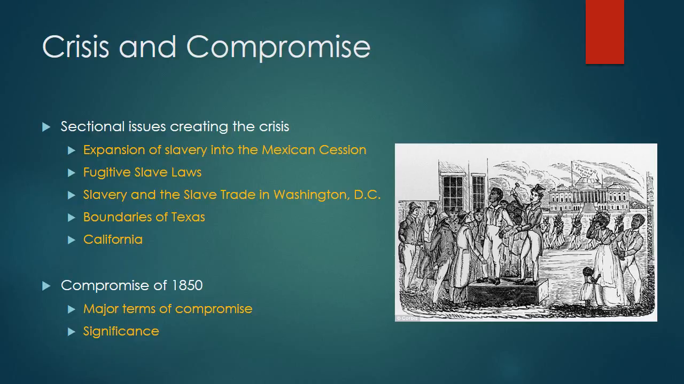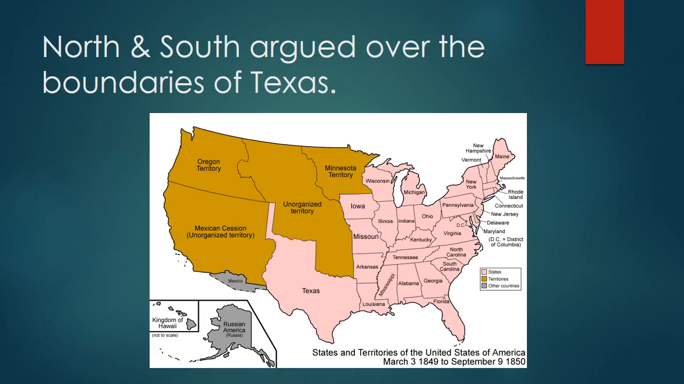A couple other issues dividing North and South during the 1840s. And one of them hits a little closer to home here in Texas, and that's the boundaries of Texas. Guys, when Texas was annexed to the United States, look how big it was. Oh man, this would have been fantastic. The problem with this is that Northerners saw this as Texas just simply being too big. They wanted to see Texas smaller and cut down a little bit.